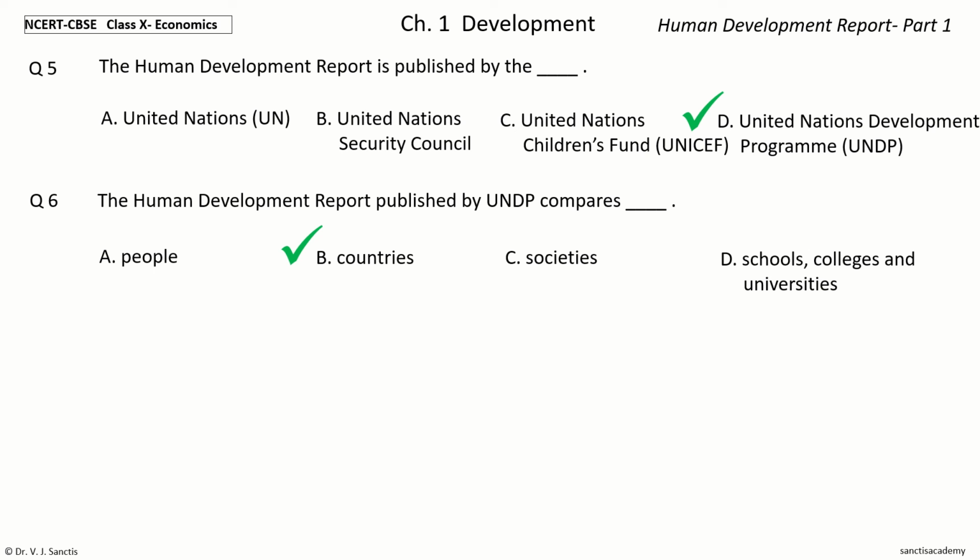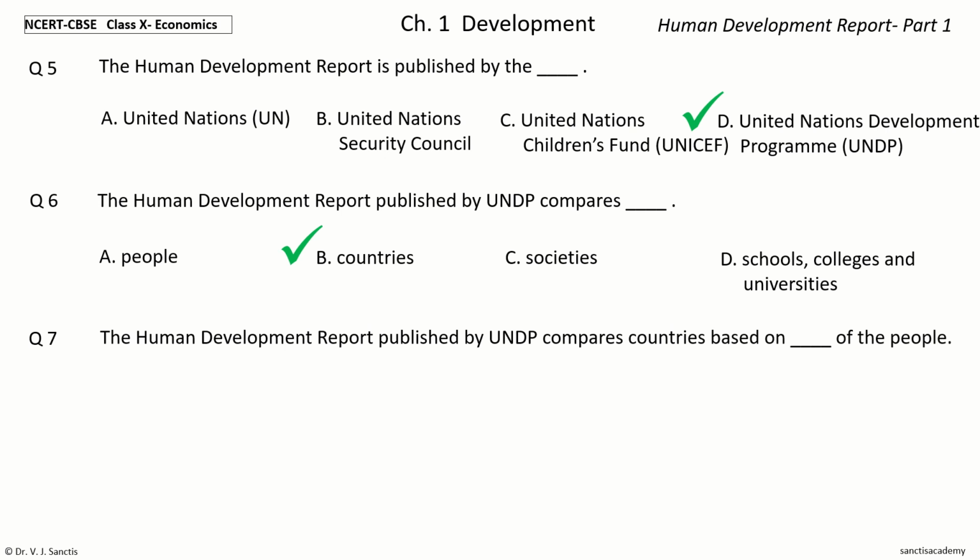Last question, number 7. The Human Development Report published by UNDP compares countries based on dash of the people. The options are educational levels, health status, per capita income, A, B and C. Your time to choose.